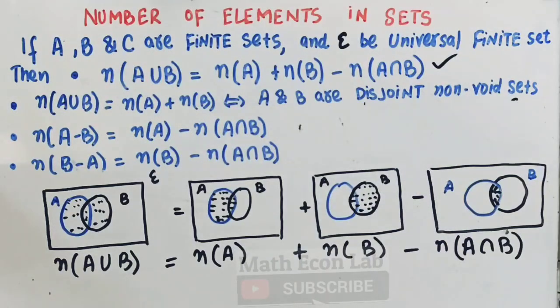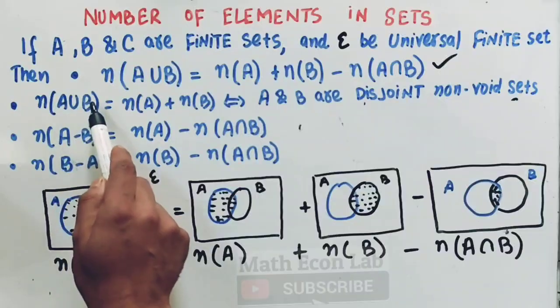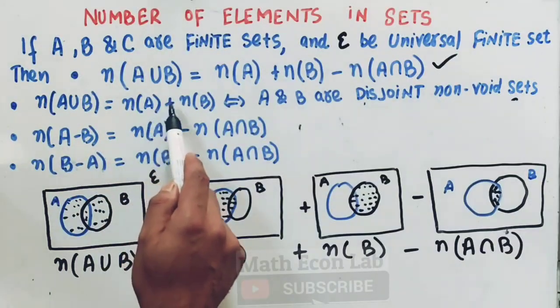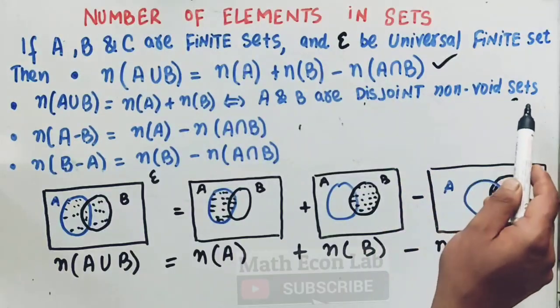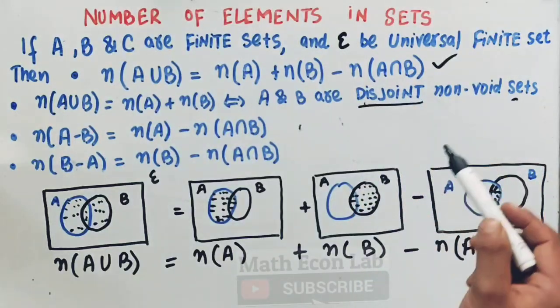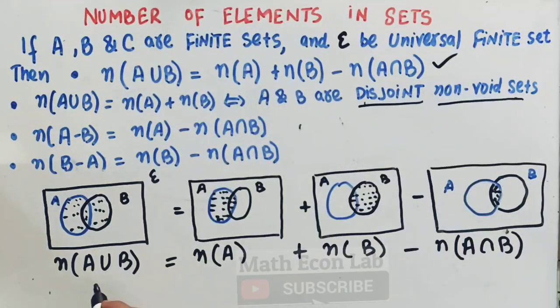Now the second result tells us that if the number of elements in A union B is equal to the number of elements in A plus the number of elements in B, then A and B are disjoint non-void sets. Disjoint means they have no element in common. Non-void means they have elements in them. Okay, so we can show this result also here. It is very simple. So let me draw the Venn diagram.